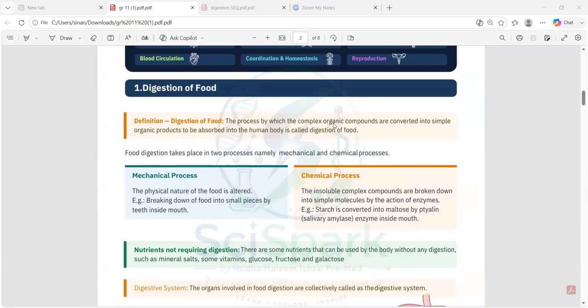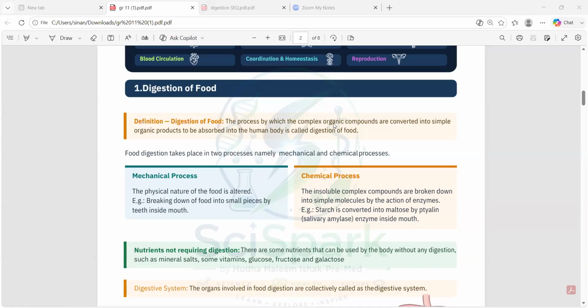So the first main thing is digestion of food. We are consuming different types of food in our day-to-day life. It might be carbohydrates, proteins, lipids, and then we have nucleic acids. We did this in grade 10, right? Grade 10, unit 1.